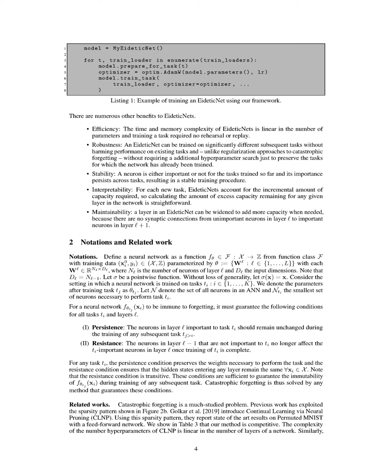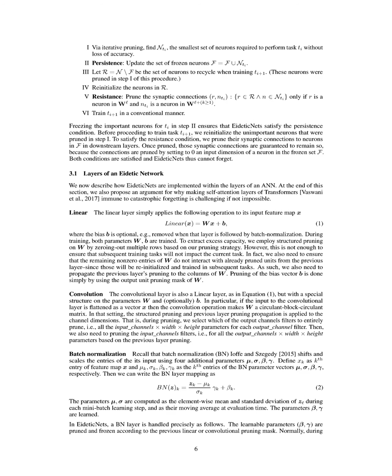N_T_I. The first step is to update a frozen set of important neurons, F, by adding N_T_I to it, ensuring that these neurons remain unchanged during the training of subsequent tasks. The second step involves reinitializing the neurons that are not part of F, denoted as R, and pruning the synaptic connections from these recycled neurons to the important neurons in F to satisfy the resistance condition.